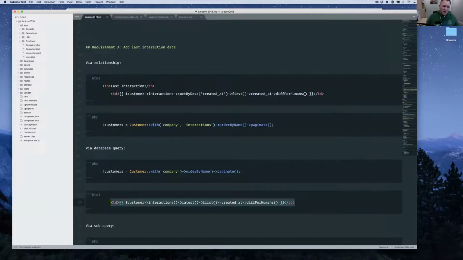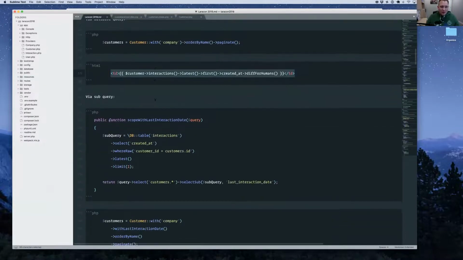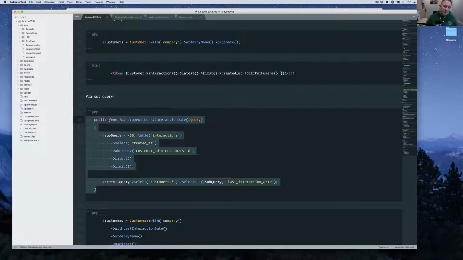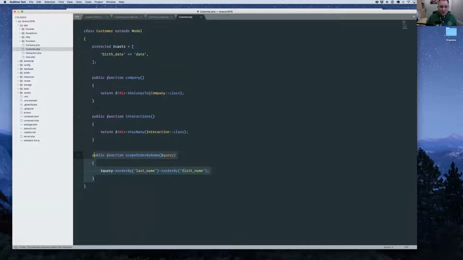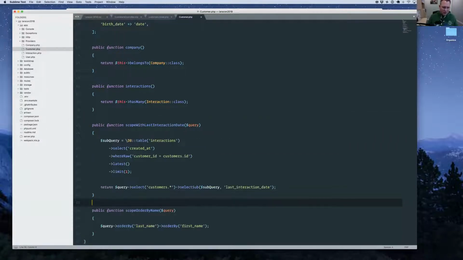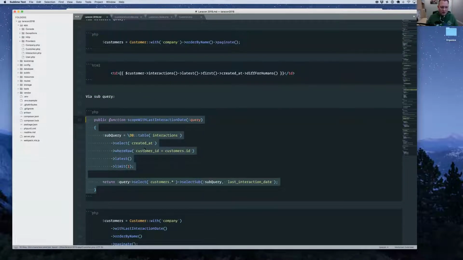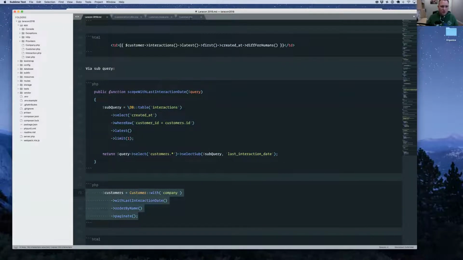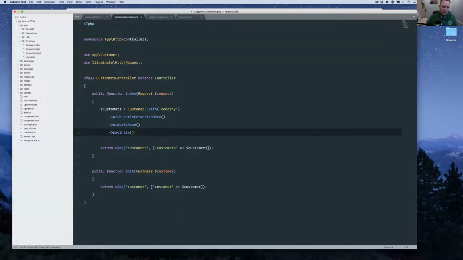The way to do this is using a subquery. This is something that Laravel and Eloquent have built-in support for, but I don't see it shown often. So let me show you how this could work. I'm going to do some updating here. I'm going to create that scope, and update our controller. I'm going to say, give me the customers with the company with the last interaction date. I'm creating this as an actual scope, and then order by name and paginate, okay?